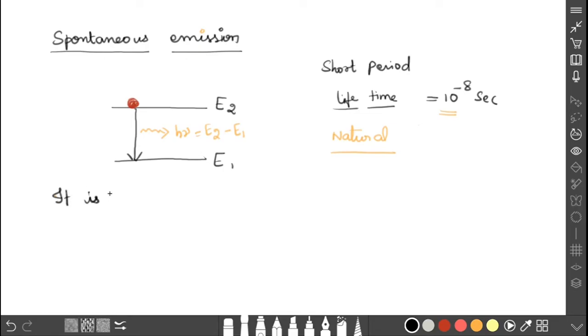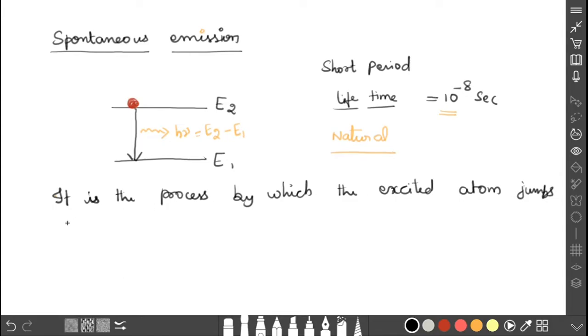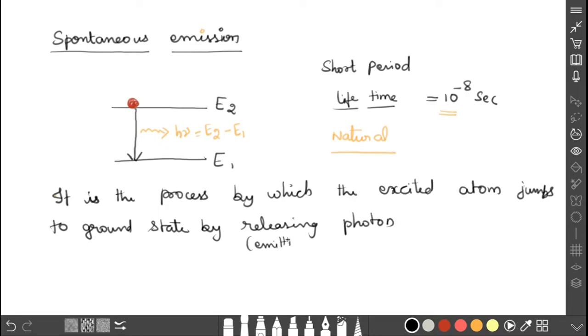It is the process by which the excited atom jumps to the ground state by emitting a photon naturally.